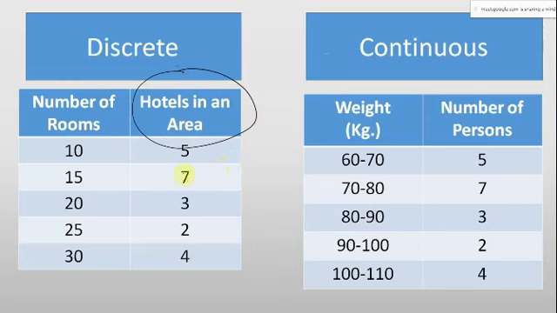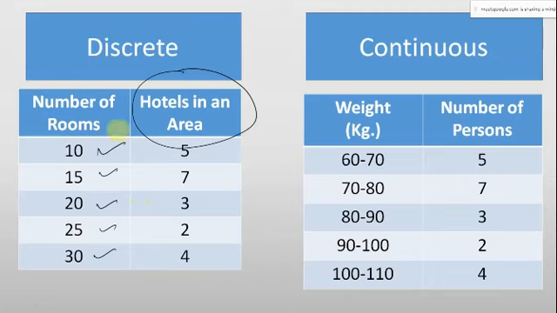So we have clubbed them together like 10 rooms hotel, 15 rooms hotel, 20 rooms hotel, 25 rooms hotel, and 30 rooms hotel. In that area we have found that there are 5 hotels with 10 rooms. With 15 rooms there are 7 hotels. There are 3 hotels which have 20 rooms. There are 2 hotels which have 25 rooms each. Then there are 4 hotels which have 30 rooms each.